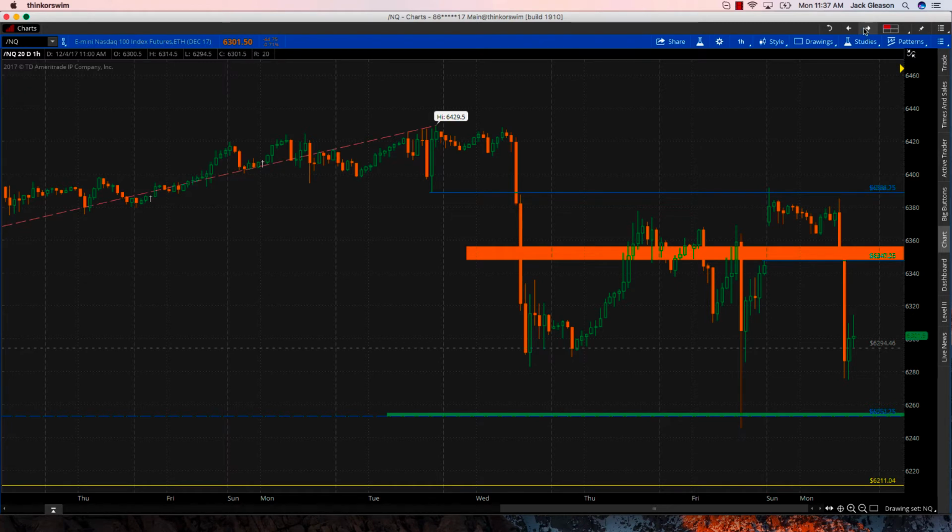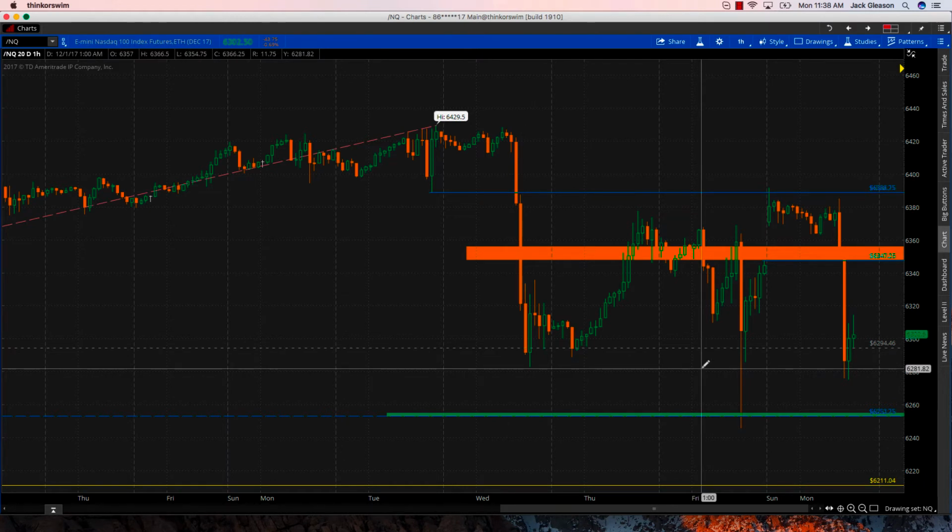Moving on to the Nasdaq, which is the weakest market here. It's Monday, halfway through the day. European session is just closed, but the resistance level I want to pay attention to is 63.47 to 63.57. I'm giving it a 10-point range. That is where we really failed to find any momentum above. Now, we did have a gap up Sunday on the tax bill being passed through the Senate, but it's been sold, and we're right back near the lows of last week, Wednesday and Thursday.